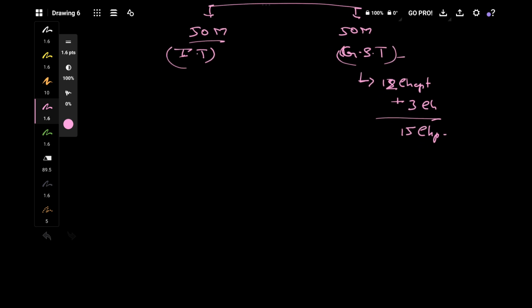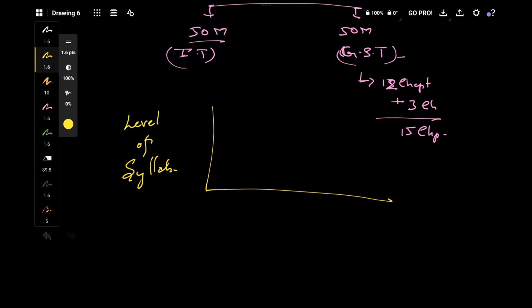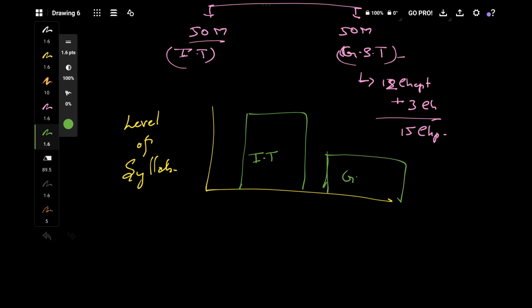Regarding the level of our syllabus, see here, this is our income tax syllabus, and this is our GST syllabus. The income tax syllabus is literally 2 times the GST syllabus.